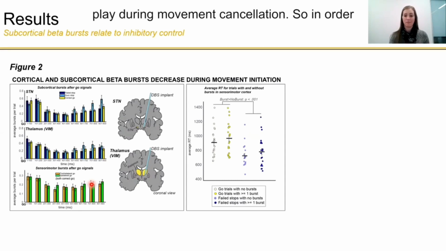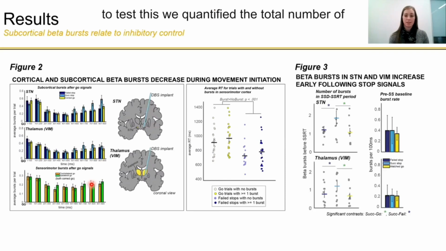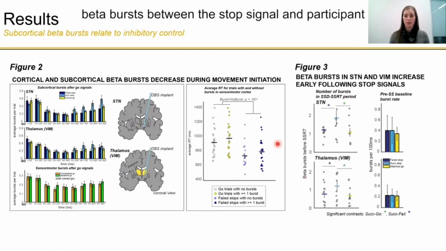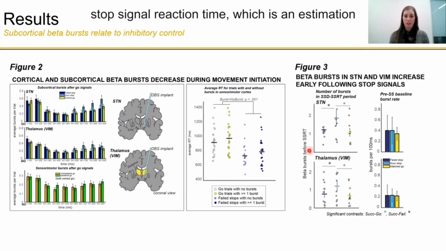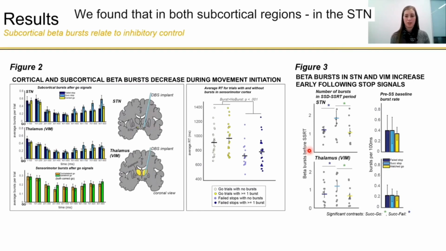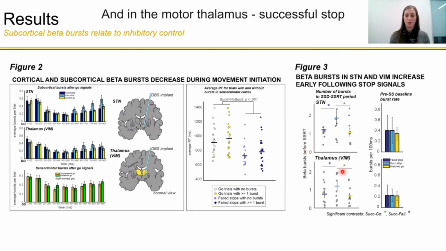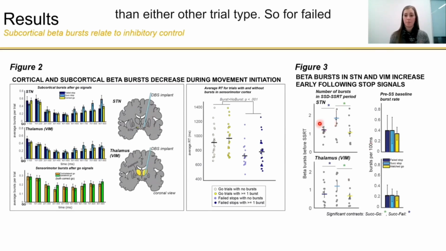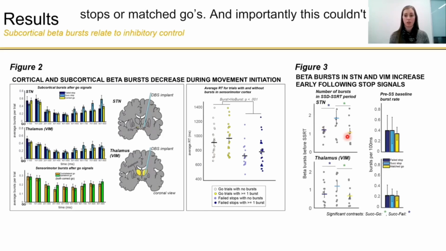Now, one of our main aims of the study, of course, was to investigate the role that beta bursts play during movement cancellation. So in order to test this, we quantified the total number of beta bursts between the stop signal and participant stop signal reaction time, which is an estimation of how long the underlying stopping process took. We found that in both subcortical regions, in the STN and in the motor thalamus, successful stop trials contained more beta bursts on average than either other trial type, so for failed stops or matched goes.